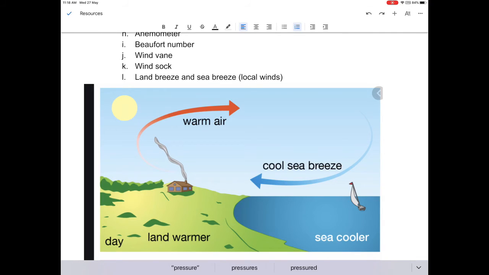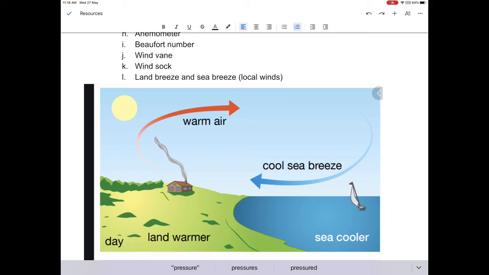Because of the difference in air pressure, the warm air goes towards the sea, and cool sea breeze replaces the spaces of the warm air. As the warm air descends near the sea, it becomes cool and then forms sea breeze blowing towards the land again.